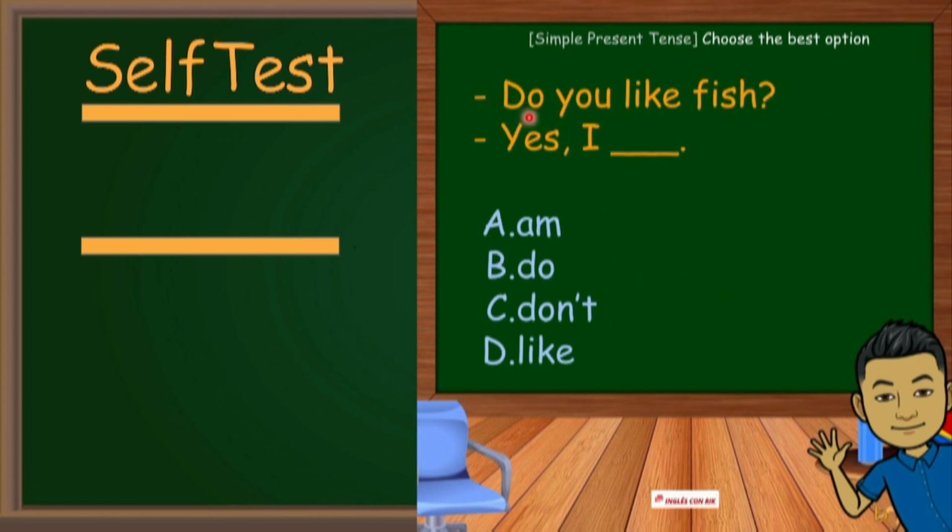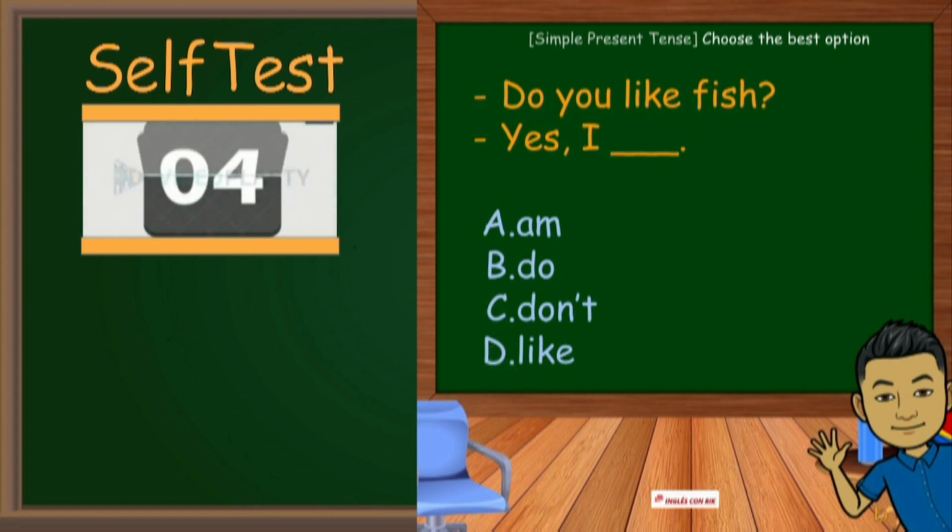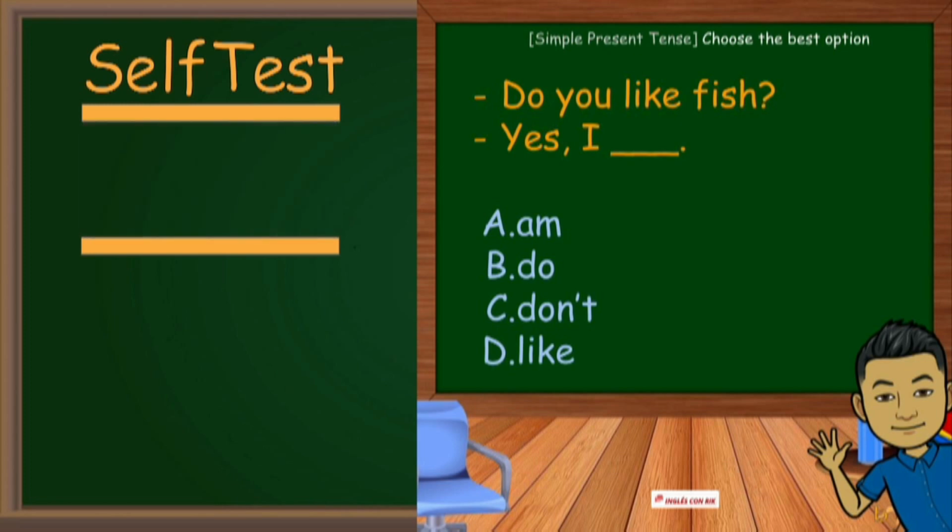Next, choose the best option. Do you like fish? Yes, I. Option A, am. B, do. C, don't. D, like. Yes, the answer is B, do. Do you like fish? Yes, I do. So we use the auxiliary do or does to answer a yes/no question.